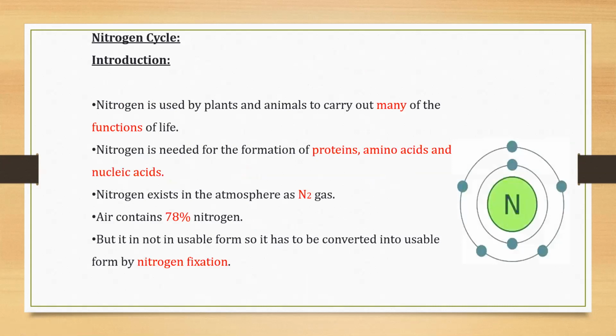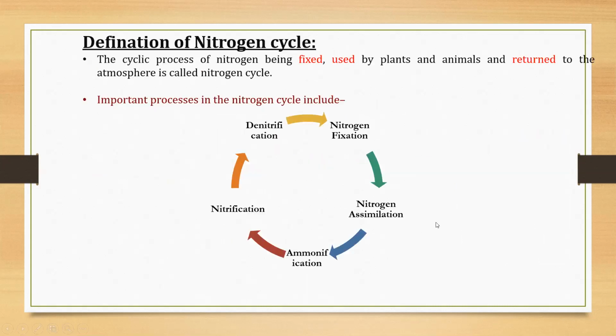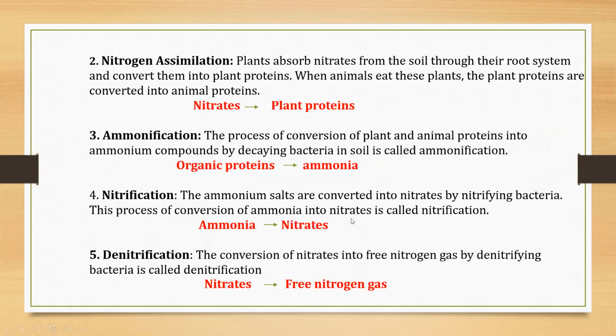Now let us see the second step of nitrogen cycle, that is nitrogen assimilation. Now how does nitrogen assimilation take place? Plants absorb the nitrates which are present in the soil. We already saw the product of biological nitrogen fixation and atmospheric nitrogen fixation is nitrates.